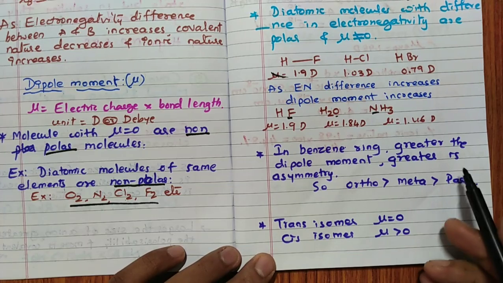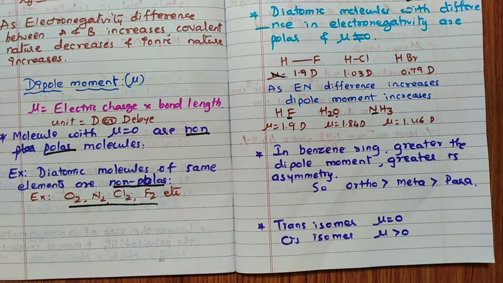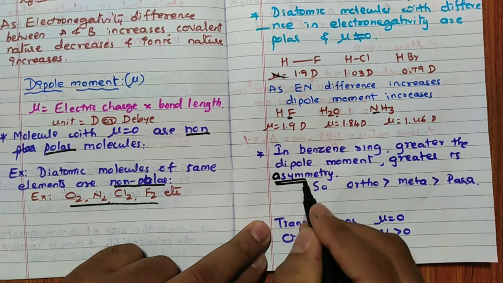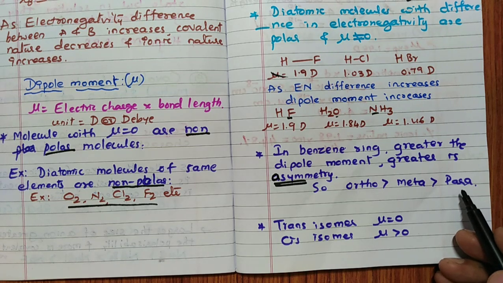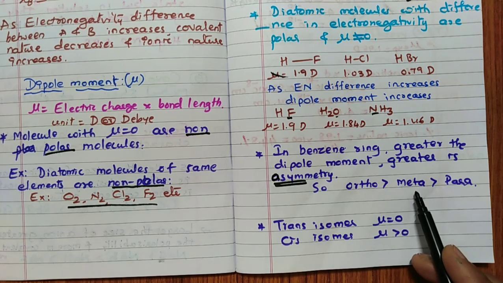Then remember in the benzene ring, greater the symmetry, lower is the dipole moment. If symmetry is more, the dipole moment will be less. If asymmetry is more, the dipole moment will be more, very important. For example, the para position, dipole moment will be least because it is having symmetry. If symmetry is there, remember, the dipole moment is going to cancel. Because of that reason, the trans isomer is having symmetry. We know that mu is equal to 0, but for the cis isomer mu is not equal to 0, it is always more than 0. So hence, for ortho, meta and para positions, para is least, ortho is most and meta is in between.